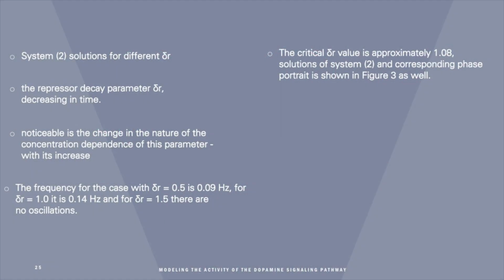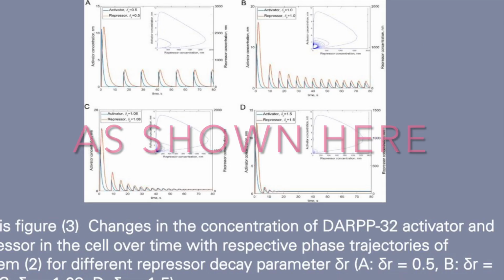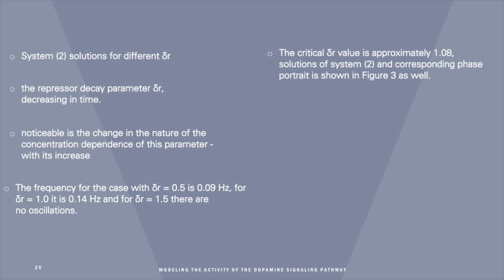System 2 solutions for different delta R can be either periodic, 0.5 and 1, or damped, 1.5, as shown. The frequency of oscillation of the activator and repressor concentration depends on the repressor decay parameter delta R, decreasing in time. Also noticeable is the change in the nature of the concentration dependence on this parameter. With its increase, the periodic dependence is replaced by a decaying periodic one, and then a decaying non-periodic one.